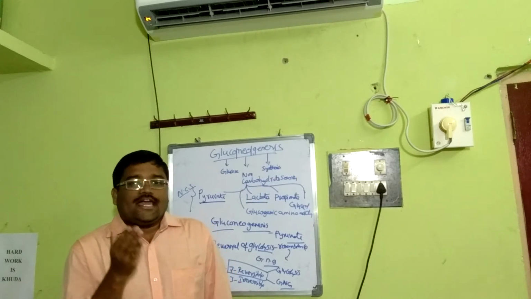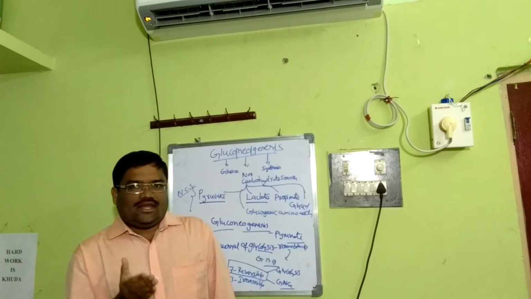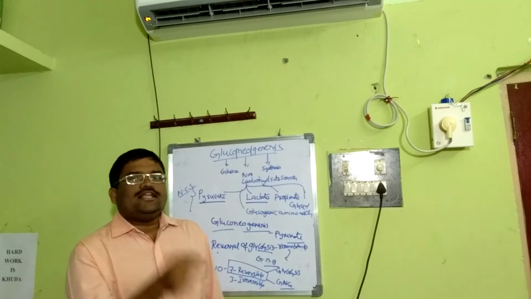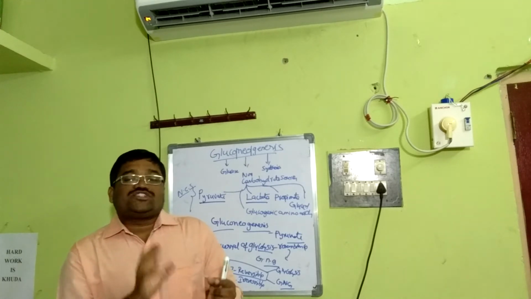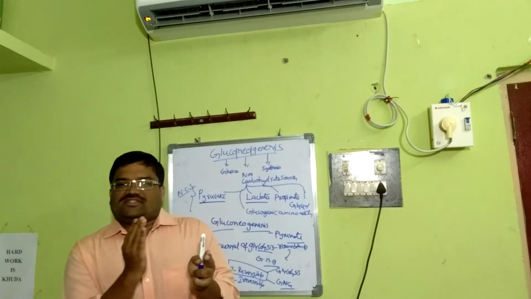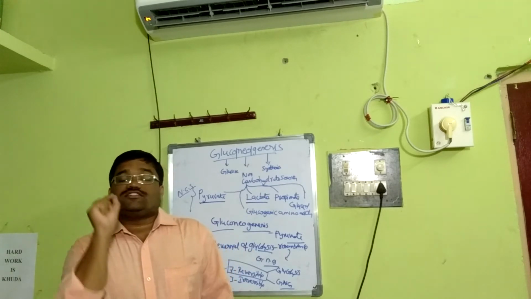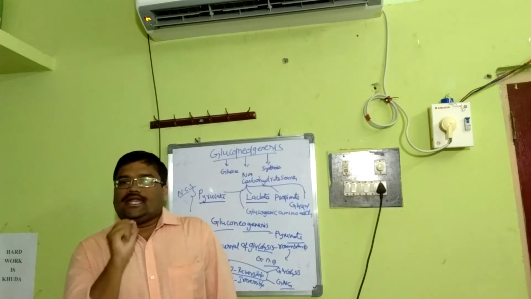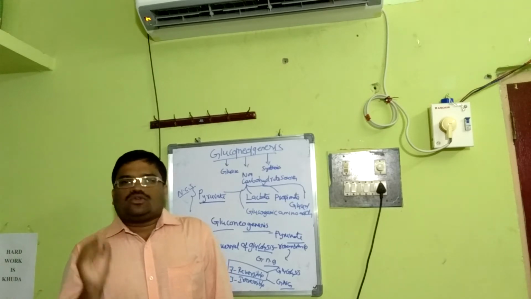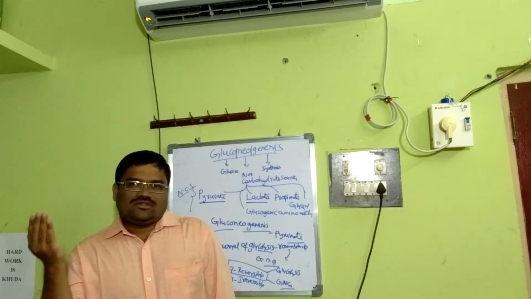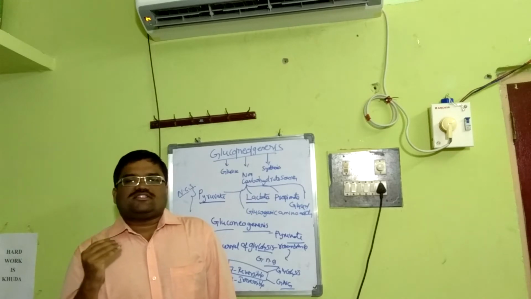Say for instance, number 1, hexokinase and glucokinase: hexokinase in muscle, glucokinase in liver, which converts glucose to glucose 6-phosphate. It is the first irreversible reaction. Number 2, phosphofructokinase, which converts fructose 6-phosphate to fructose 1,6-bisphosphate.